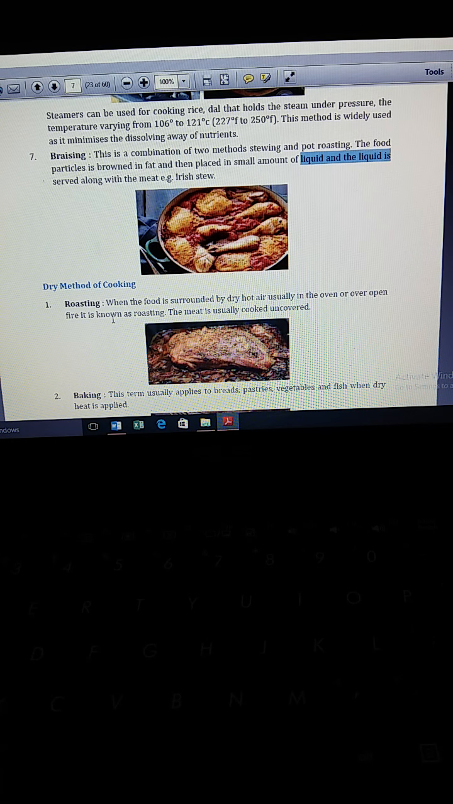In dry methods of cooking, first comes roasting. When the food is surrounded by dry hot air, usually in an oven or over open fire, it is known as roasting. The meat is usually cooked uncovered. Second is baking. This term usually applies to breads, pastries, vegetables and fish when dry heat is applied.